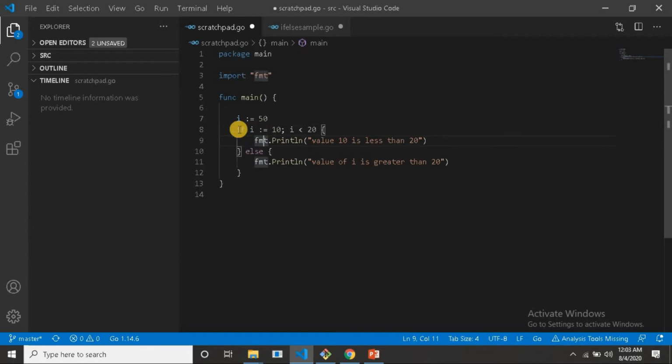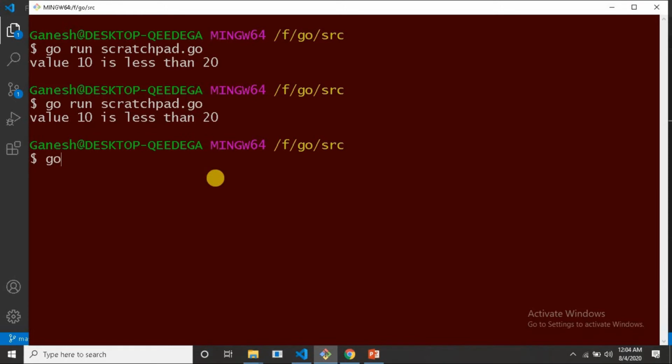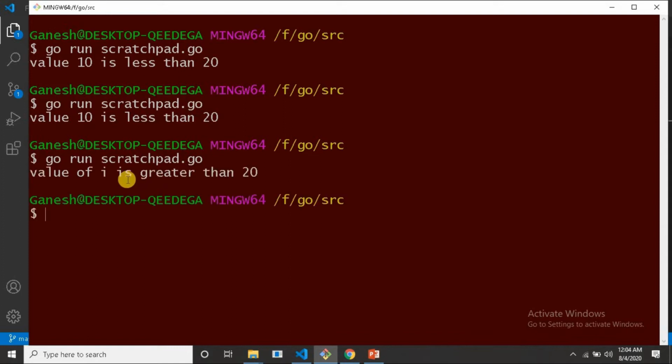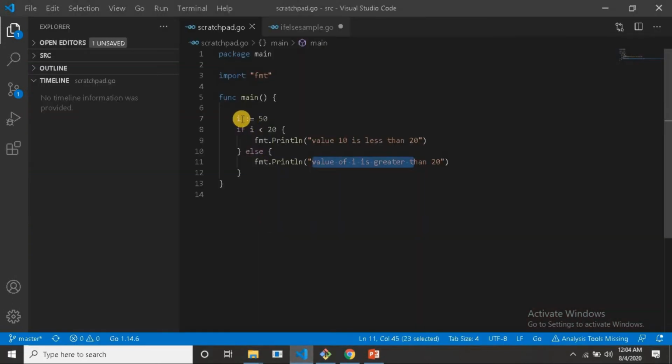Now this condition will not be satisfied. 50 is not less than 20, so the control will come to the else part and it should print this statement. I am saving this program and executing it by using the command go run scratchpad.go. Yeah, it's saying the value of i is greater than 20. Why? Because we have assigned the value 50.